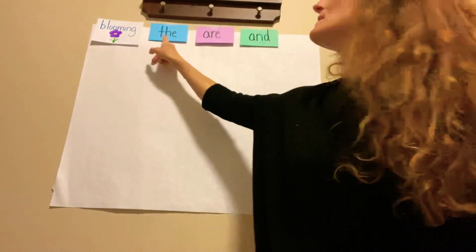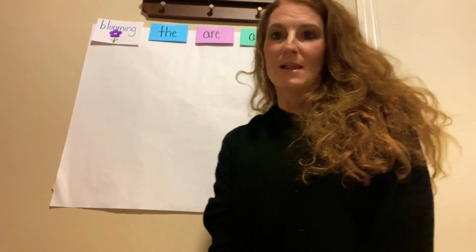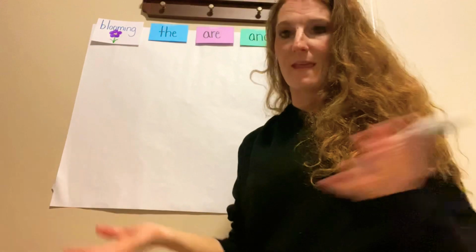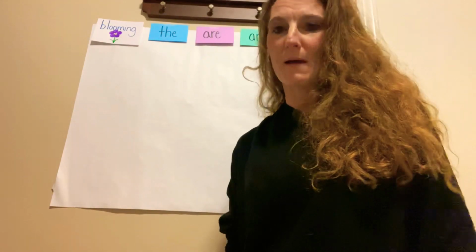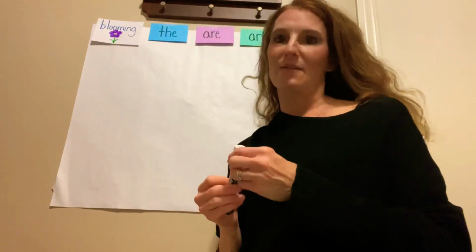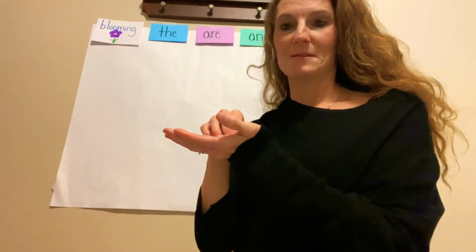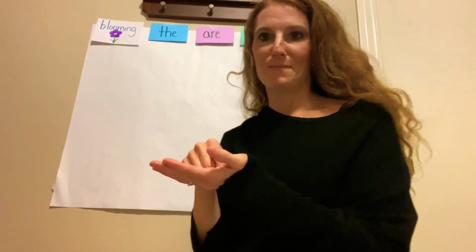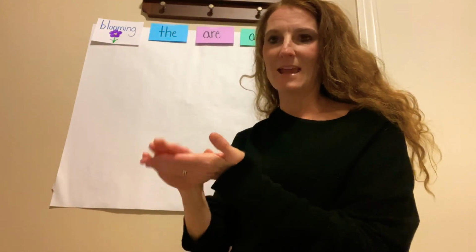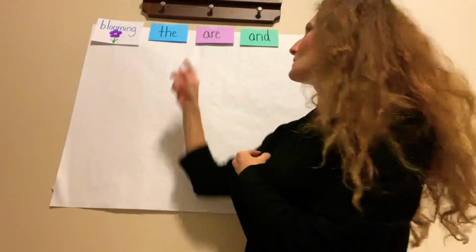So we're going to have that in the sentence, and then we're going to have some word wall words. And the first one we're going to have is the word the. So let's do something to help us remember how to spell that. The means one thing. The cat, the dog, whatever it might be, just one of them. So let's plant a seed and pat down the seed. So we're going to put the seed in this will be our soil. We're going to put the seed in. So T-H-E spells the.